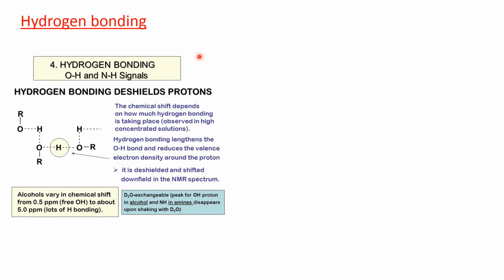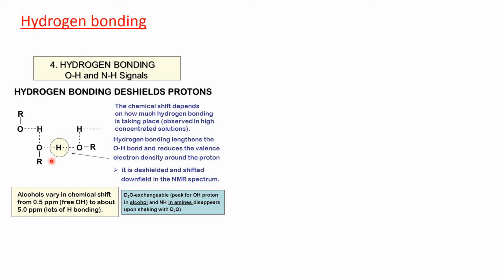Now coming to the effect of hydrogen bonding. We know that the condition of hydrogen bonding is that the hydrogen atom must be attached to a small electronegative atom. Say here it is attached to oxygen. Then that hydrogen atom, which acquires partial positive charge, gets attached with another partially electronegative atom through a weak bond, that is hydrogen bond. So therefore the electron density around this proton will be less.